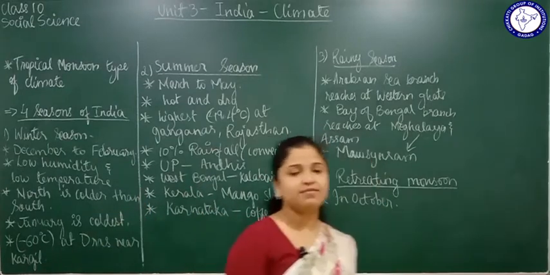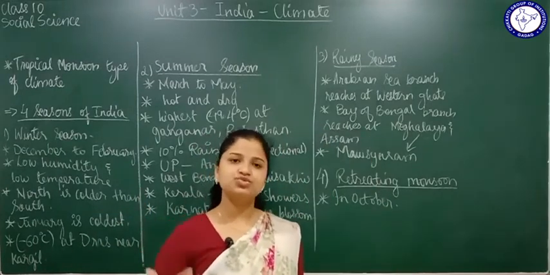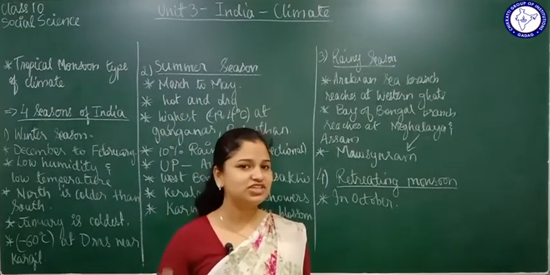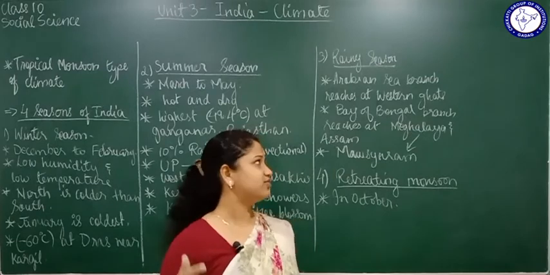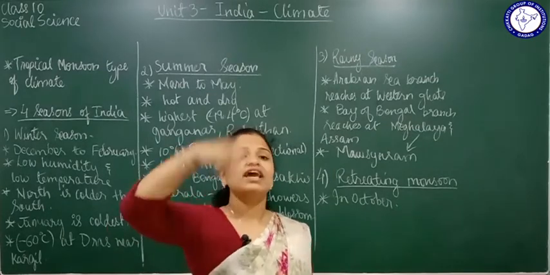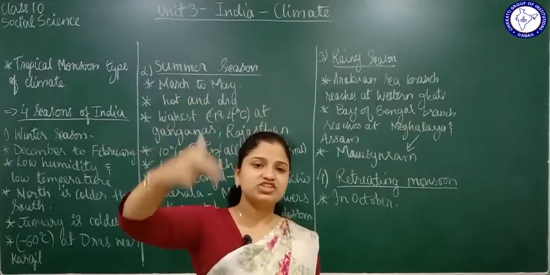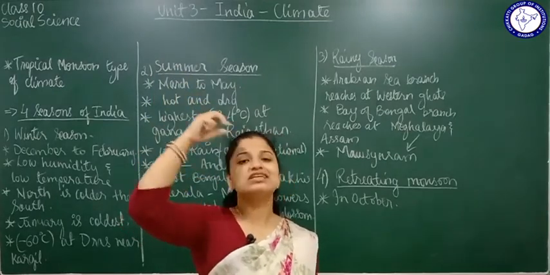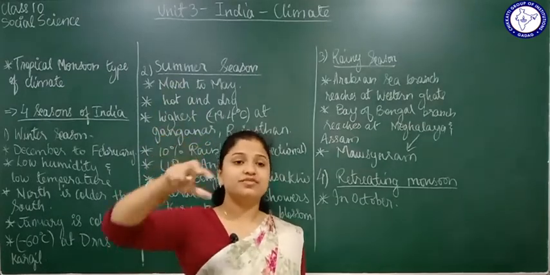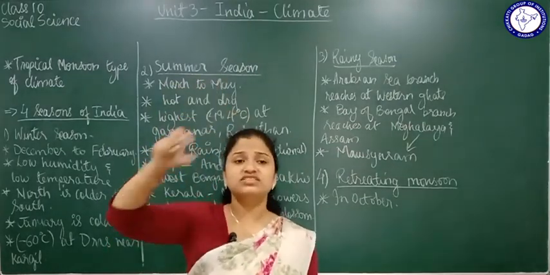But now the temperature has cooled down, so temperature is going to decrease. If temperature decreases, pressure will increase, as I told you, they are inversely proportional. So when the pressure increases, the winds will move from the high pressure towards the low pressure.